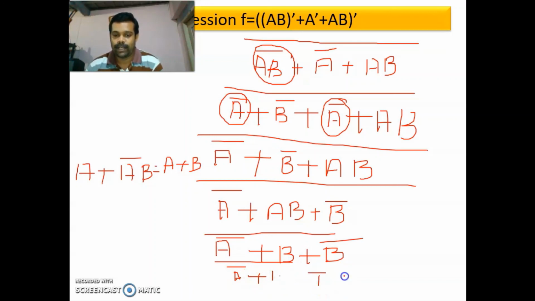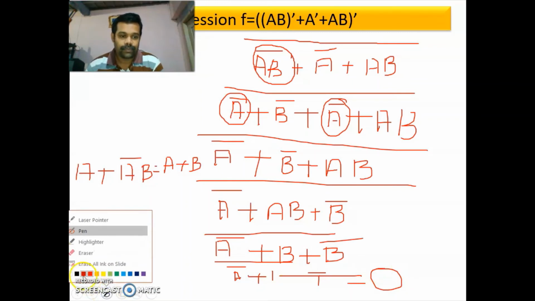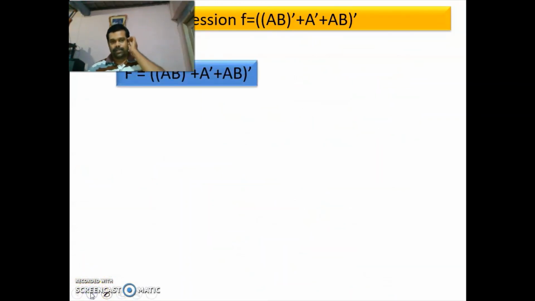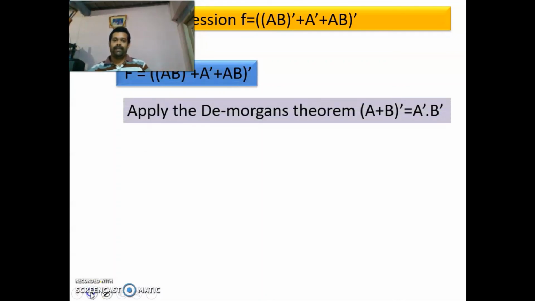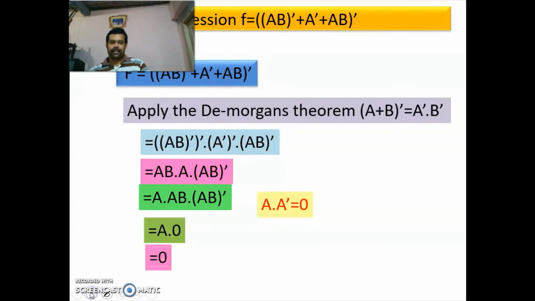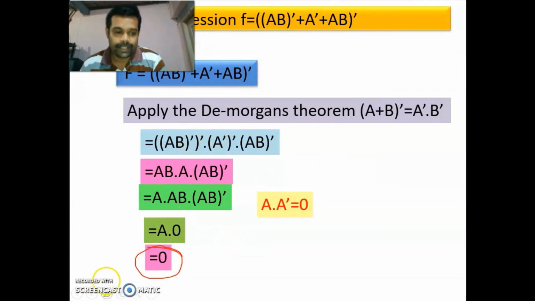So 1 bar, that is equal to 0. Now we'll see the problem. So we are applying De Morgan's law. Then finally we are getting 0 as the answer. So I have clearly explained how we are getting the answer.